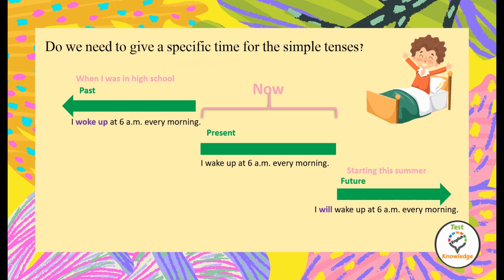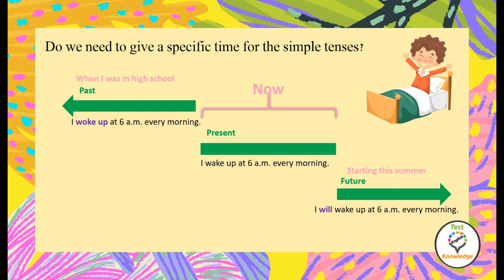Now the question is, do we need to give a specific time for the simple tenses? Here is the answer. With this present simple, it is already obvious that we are talking about now. Do we need a specific time for the past simple? In the context of the conversation, yes. We have to point out to it somewhere in the context.